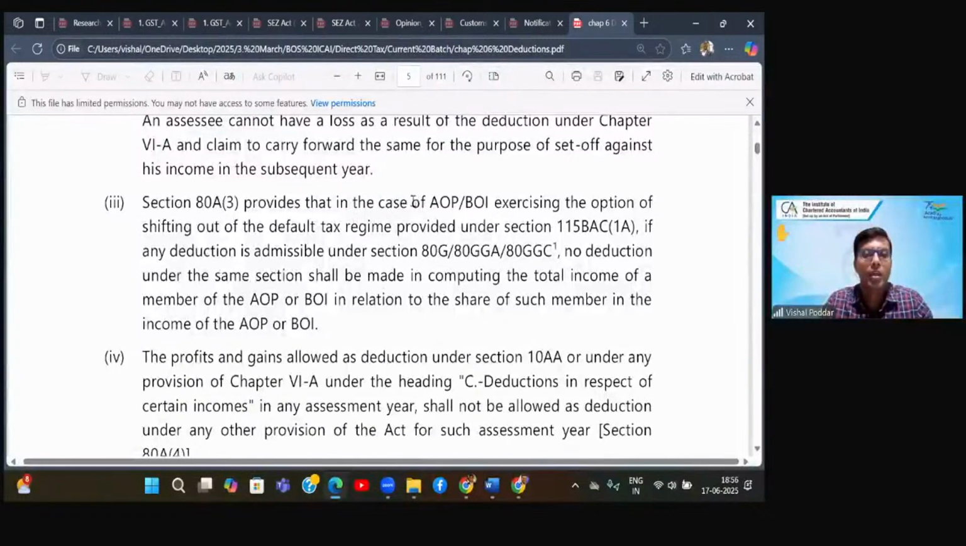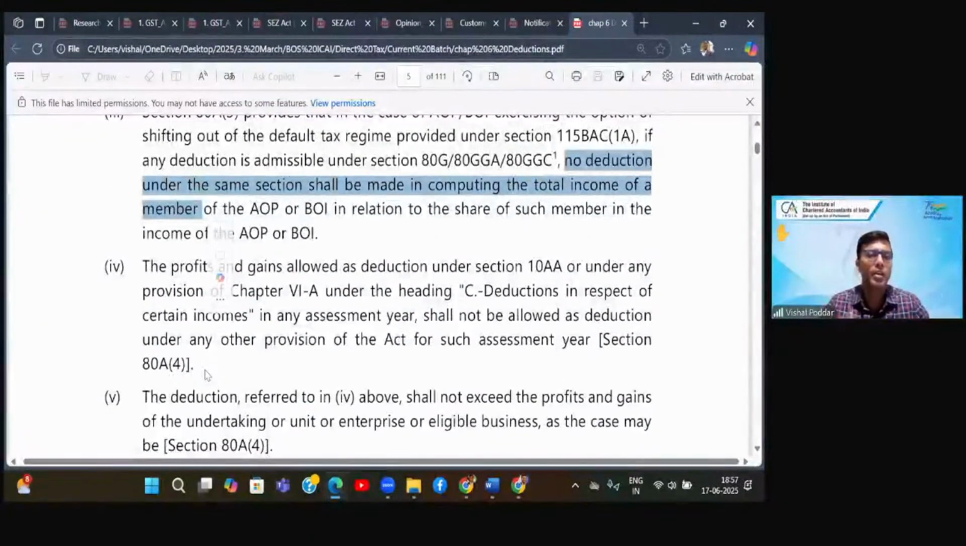Next, if we are talking about AOP BOI, which now we know is a group of individuals or a group of persons, once a deduction is claimed by any one of them, that is, if the AOP BOI is claiming a deduction, the same thing cannot be allowed again to the member. So once the AOP claims deduction, no deduction for the same thing will be allowed to the member of the AOP. So this is very obvious. Only one of them can claim the deduction, either the group or the individual member. Then comes the interesting part.